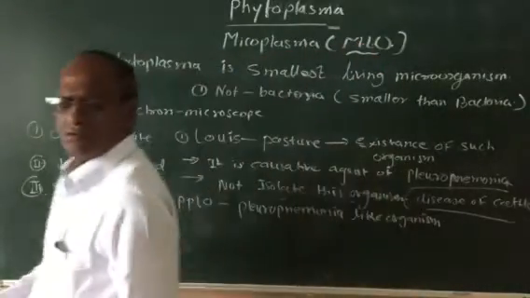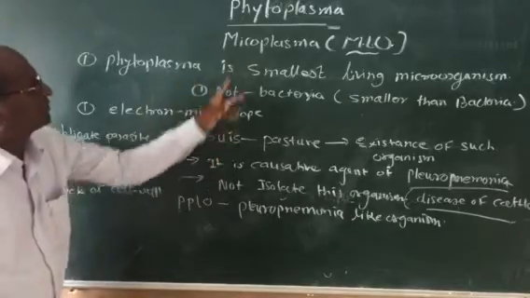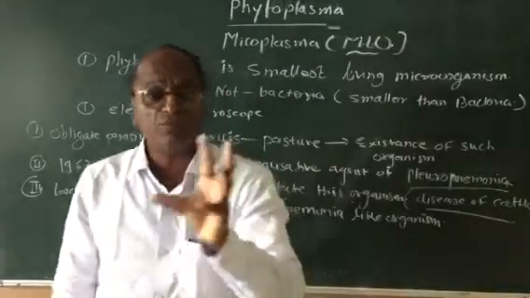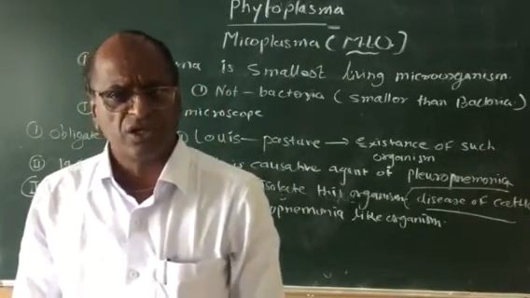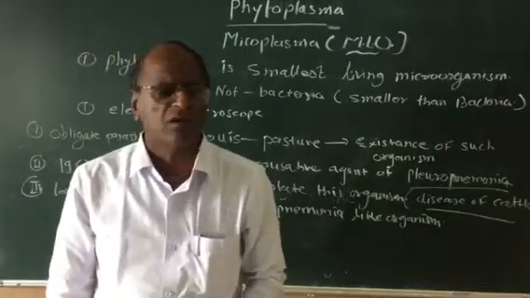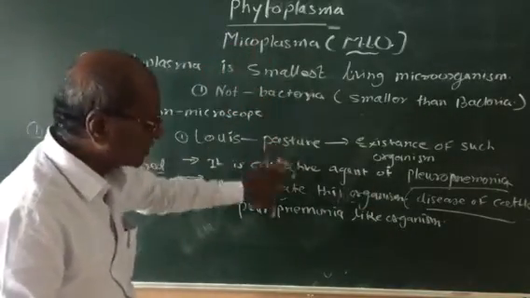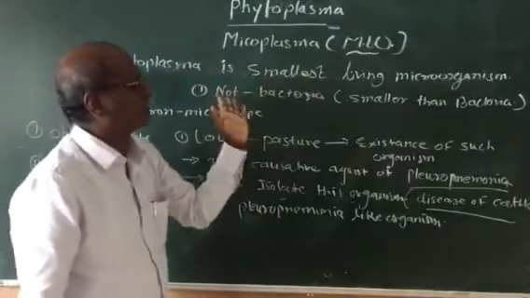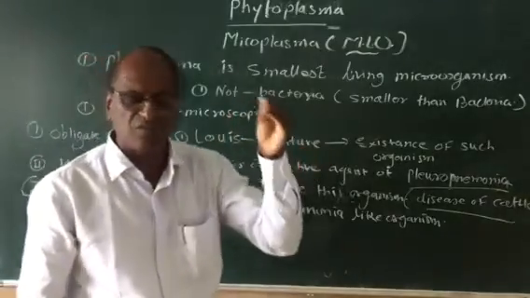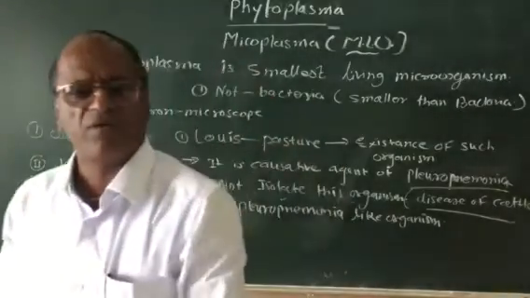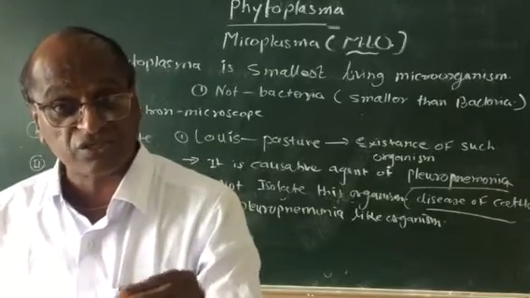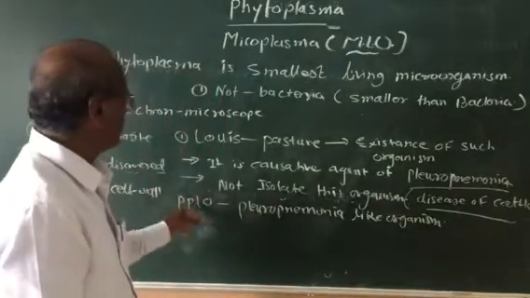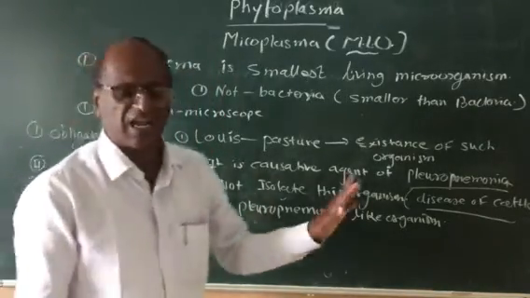Then we will study the characteristic features of this phytoplasma or mycoplasma. What are the important characteristic features? It is highly pathogenic in nature, no doubt. In the introductory part we already studied their existence: the smallest living microorganism, not a bacteria, smaller than the bacteria. They are only found under the electron microscope. Pasteur first observed such an organism but gave the name PPLO, pleuropneumonia-like organism.